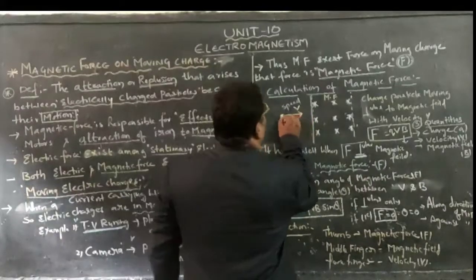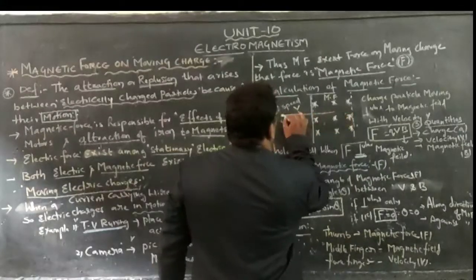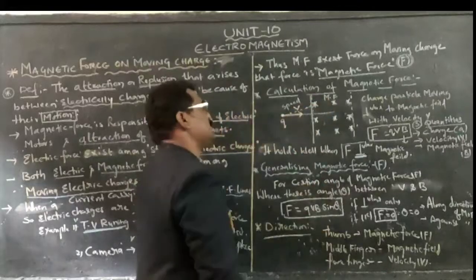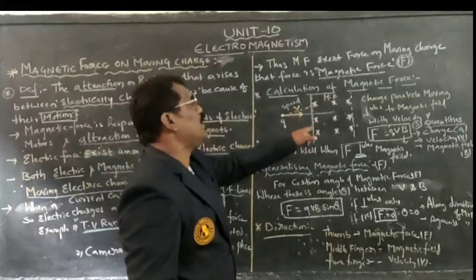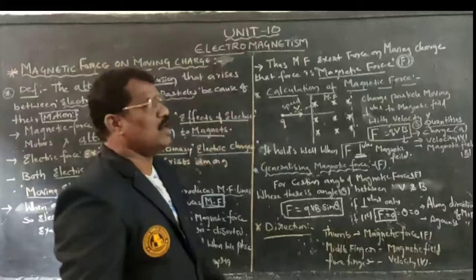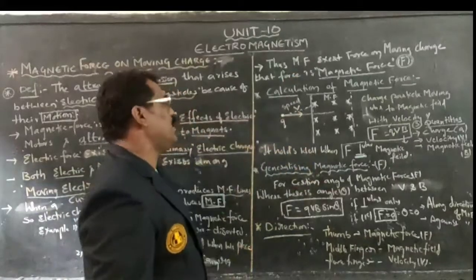If it is rotating around its own axis, for example in this direction it has to move, but if it is rotated in this particular direction, then it is making a certain angle with the vertical component, not with the horizontal component.